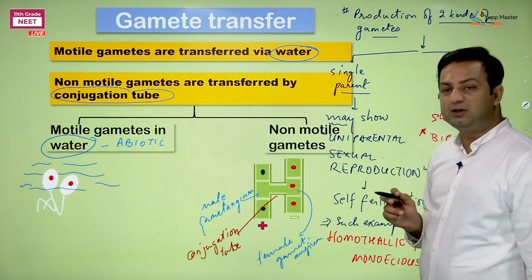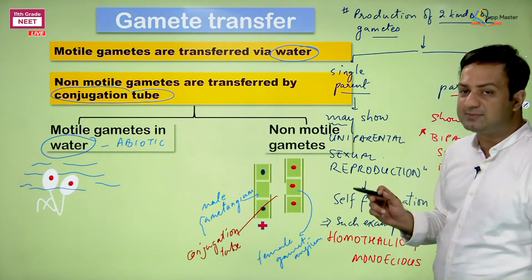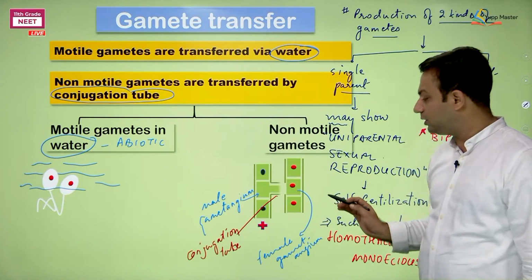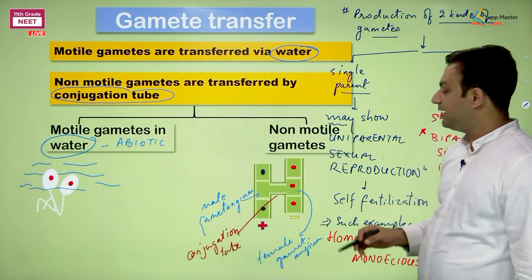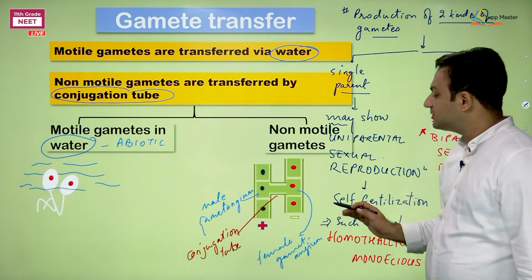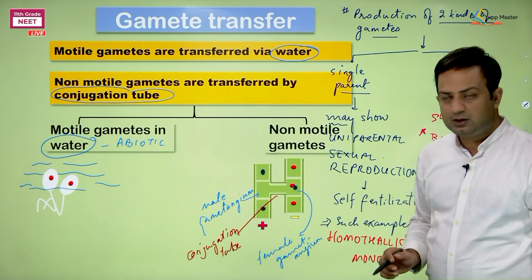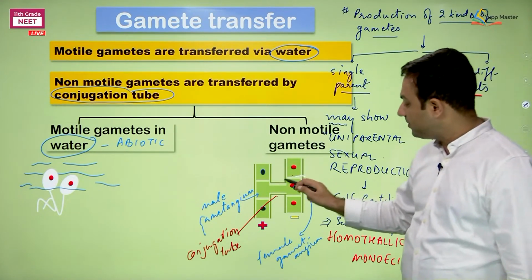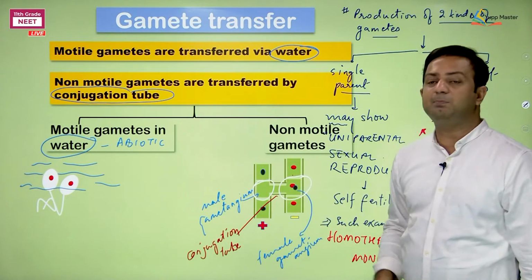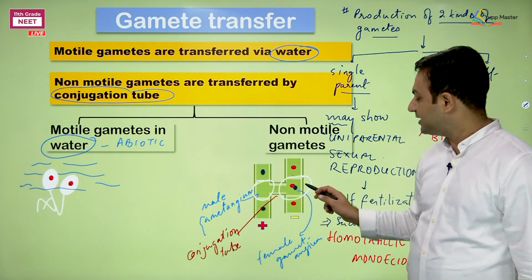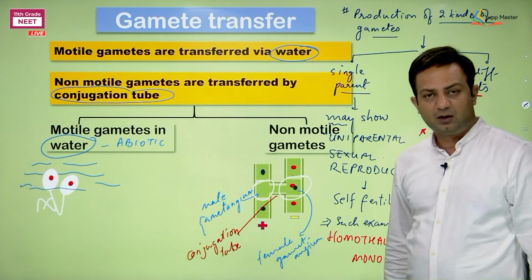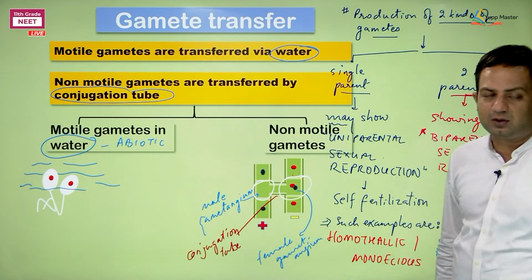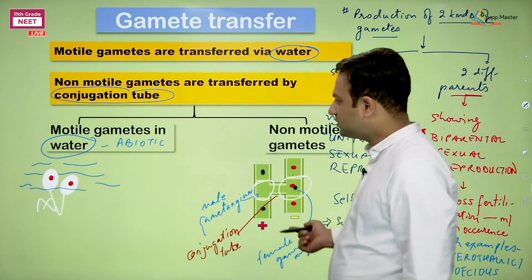See this again, the protoplasmic junction is going to form between the two, and then the gametic content is getting transferred to the other side. So this is going to be the place which is forming the zygote, and this is going to be the empty cell. This will be empty cell and this will be the zygote. So here two different thalli are involved, so I am calling it as heterothallic or dioecious. So this is the thing that we need to know.